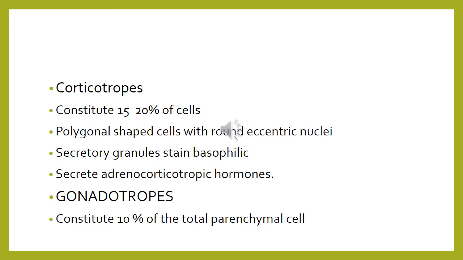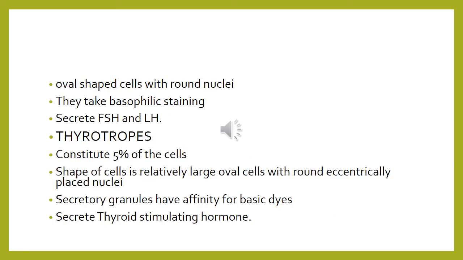Now coming over to the gonadotrophs, they constitute about 10% of the total parenchymal cells. The cells are oval cells with rounded nuclei. The cytoplasm contains secretory granules which take a basophilic stain. And what do they secrete? They secrete FSH and LH hormones.